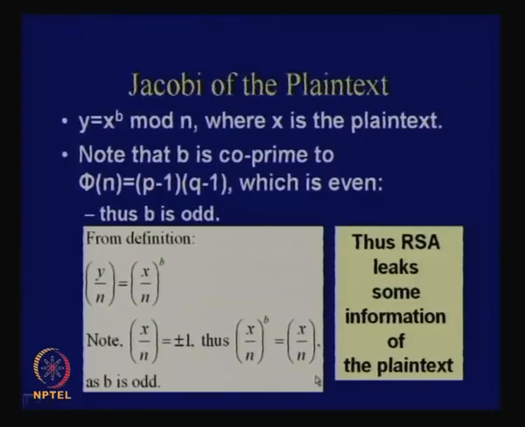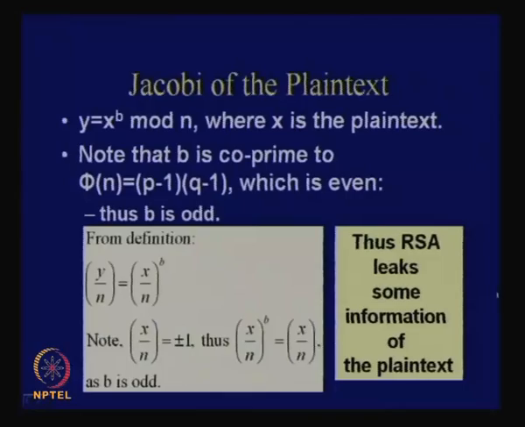So the Jacobi of y and n is actually equal to the Jacobi of x and n. That means, without knowing a or b, the main point is that b does not disturb this property; this encryption function does not change the Jacobi of x and n. Therefore, the Jacobi of x and n is an invariant in RSA.